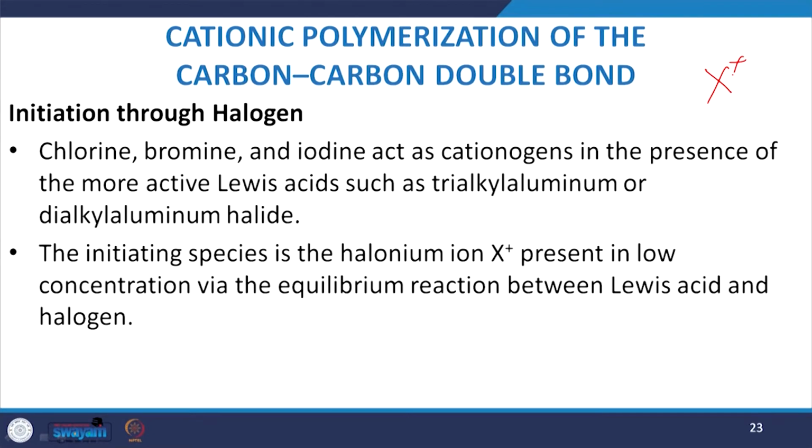The initiating species is usually the halonium ion, sometimes represented as X plus. This is present in a low concentration via the equilibrium reaction between the Lewis acid and halogen.